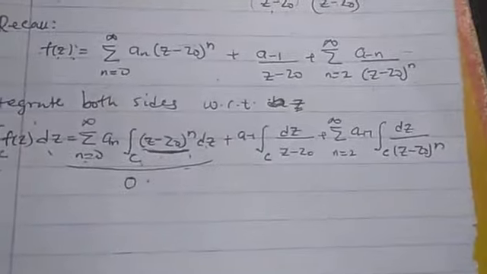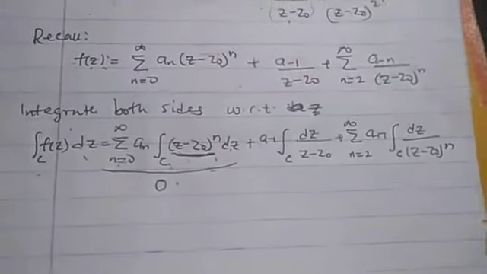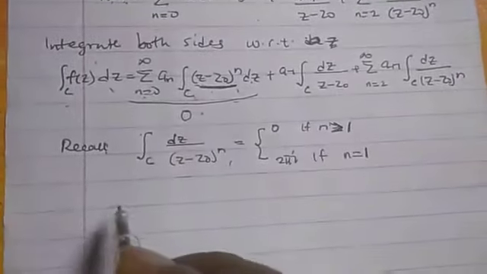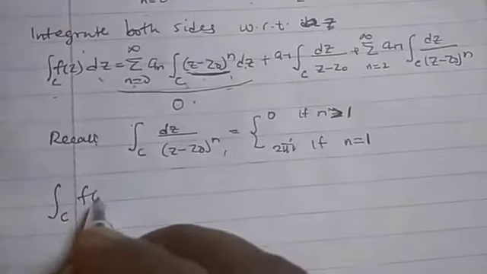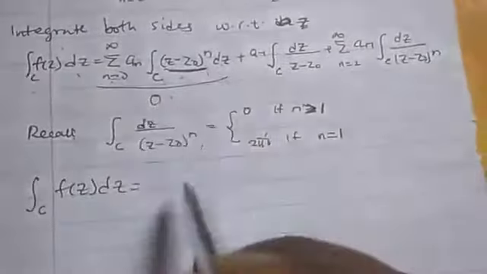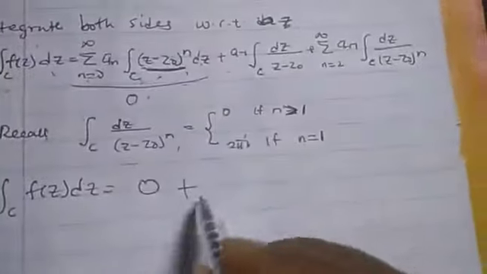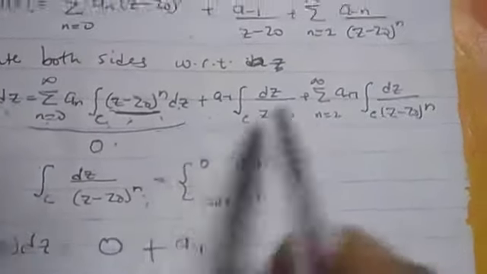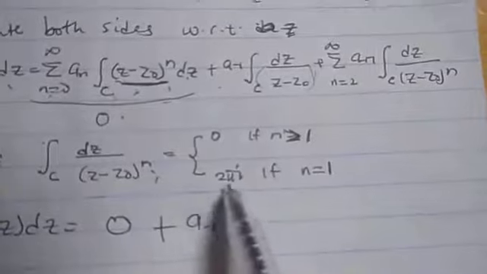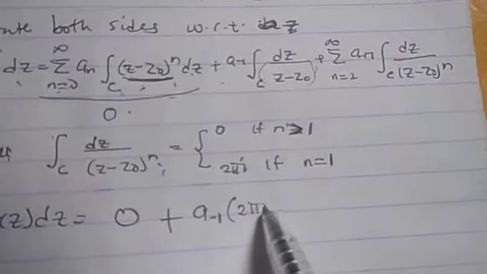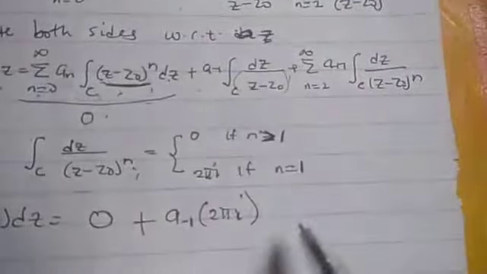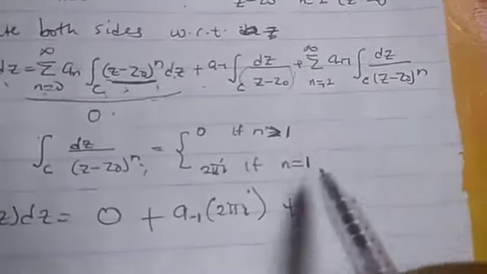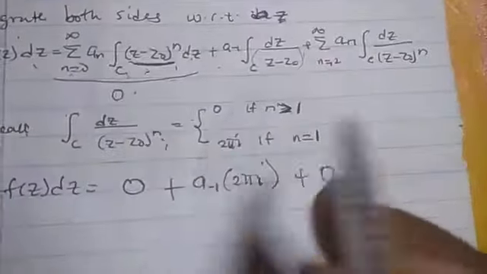But for these two, let us recall, when we were dealing with the Cauchy integral formula, I gave a formula. You can recall the formula. So in that case, all we are going to have there will now become this. This will be 0 plus, this is a minus 1. This formula says that if n is 1, which is just this, that is, if the power is 1 here, the answer is 2 pi i. So this is 2 pi i. But for the other one, if n is greater than 1, you can see n is 2 to infinity here, the answer will be 0.